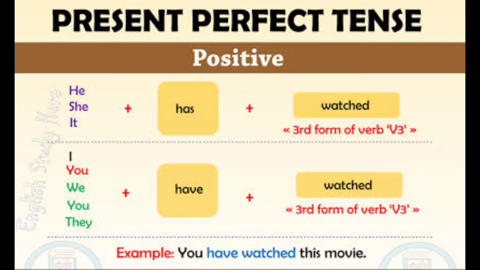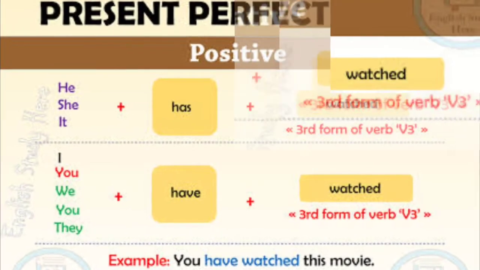For singular subject we have to use has. For plural subject we have to use have plus verb 3 form of the verb. For example, you have watched this movie. She has watched this movie. So this is the example for positive sentences in present perfect tense.